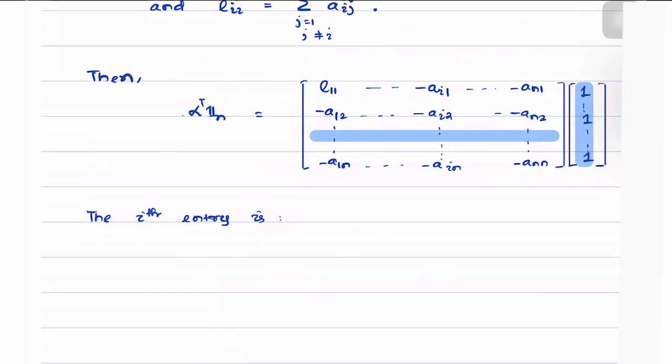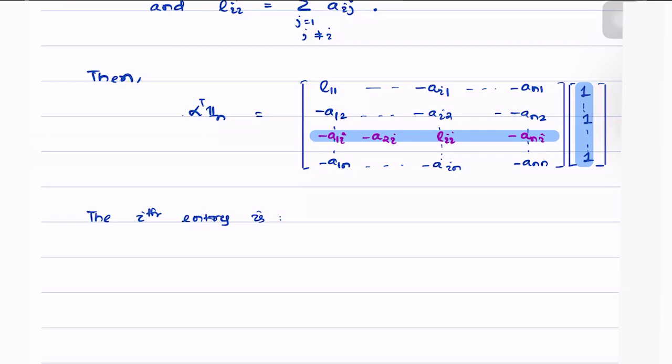This column will have entries in this form: the ith row here will have entries minus A1i, minus A2i, and, sorry, this will be Lii going up to minus Ani.